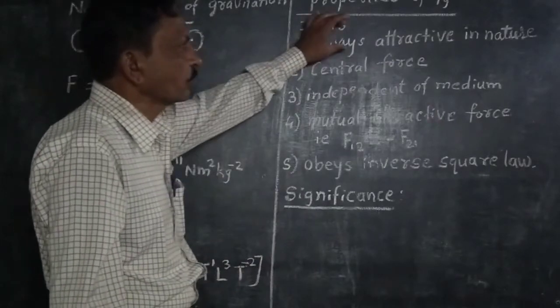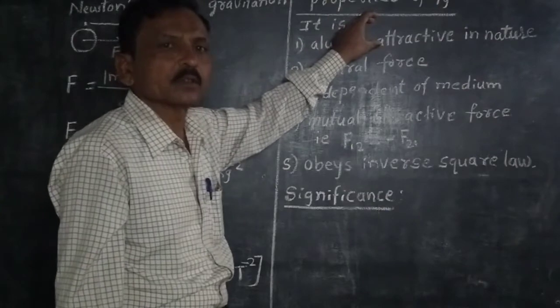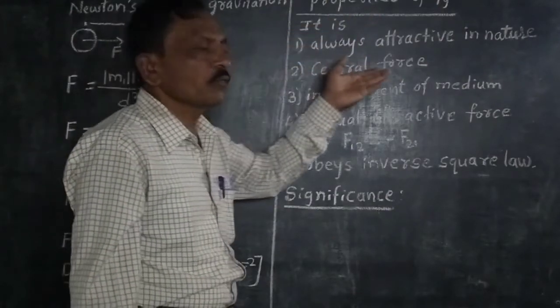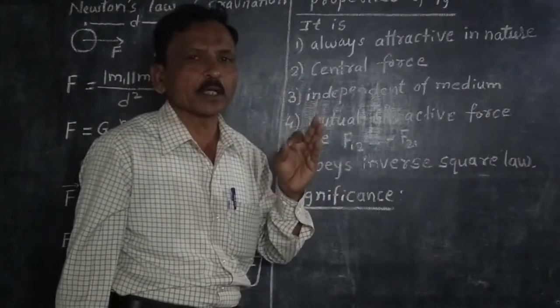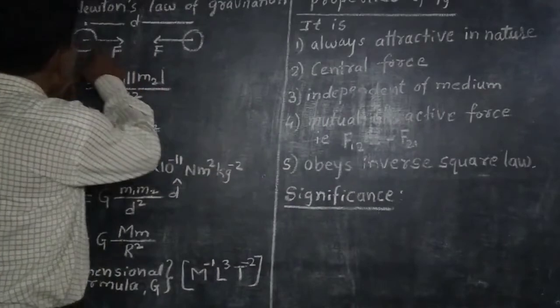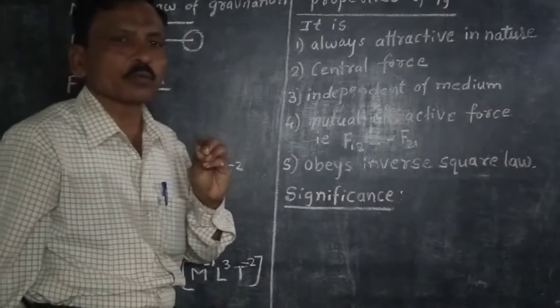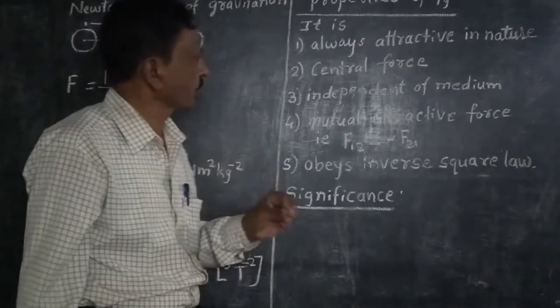Gravitational force is independent of the nature of the bodies. It is a central force. Gravitational force always acts along the line joining their centers.